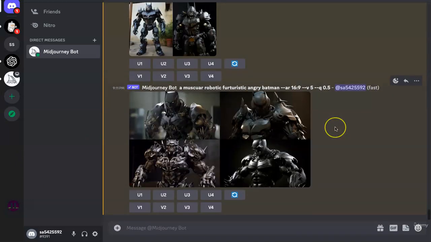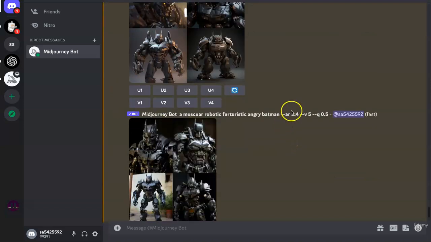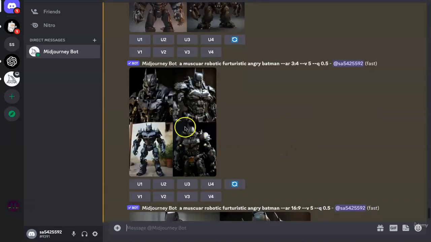So the images are ready, and as you see, the first one we did 1:1, and this is the default setting for version 5 as well, where the height and the width are exactly the same. The second one we did was 3:4, so I expect my height to be slightly greater than the width of the image. And that's what we see here.